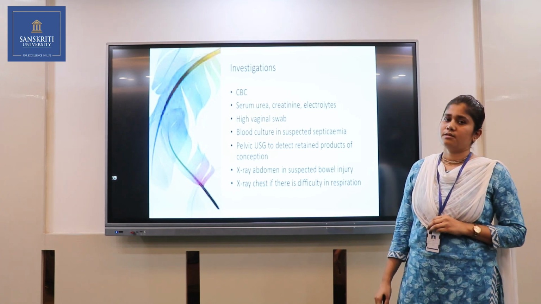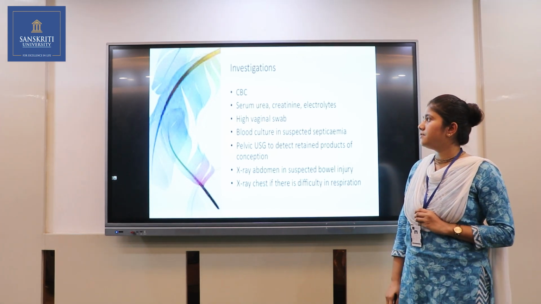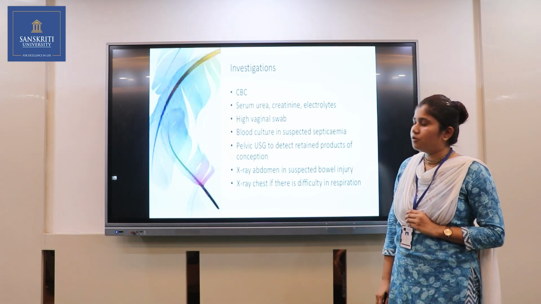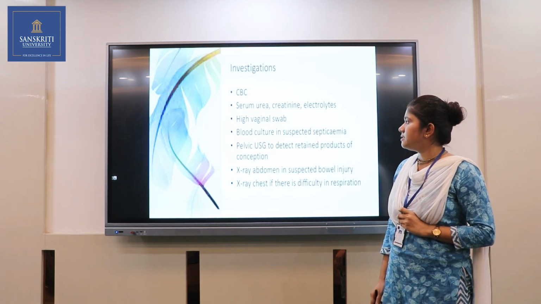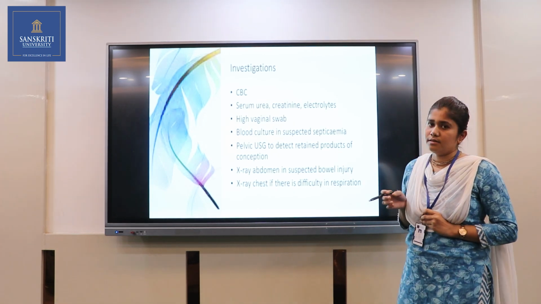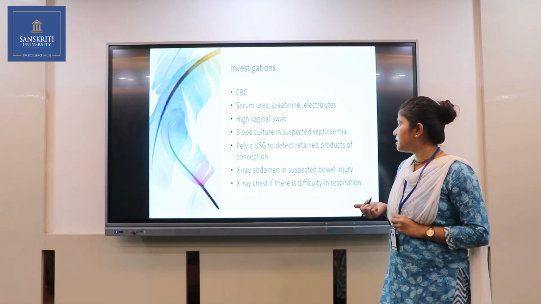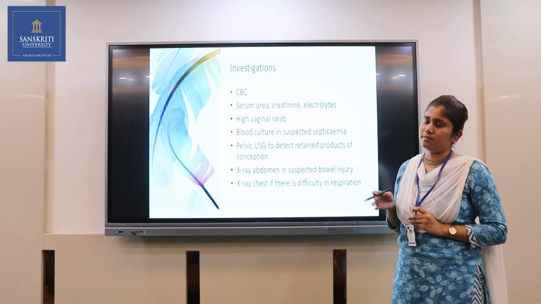Then investigations. What investigations are done for septic abortion? First, we will see the complete blood count, then serum urea, creatinine, electrolytes, and high vaginal swab. This shows what type of microorganism is present. Then blood culture in suspected septicemia, then pelvic USG to detect retained products of the placenta.